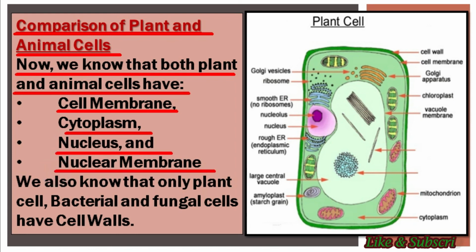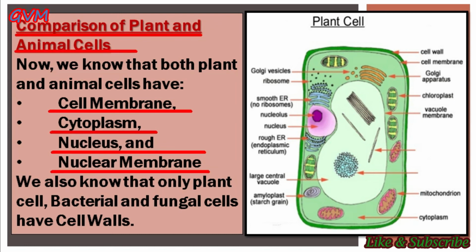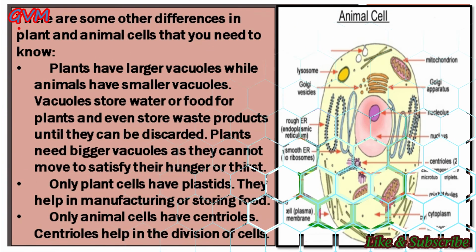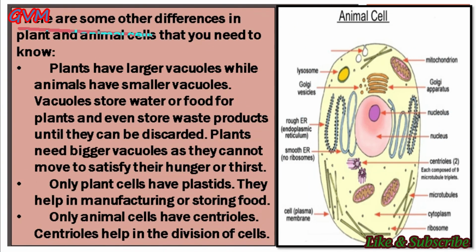Means these things are common in both kinds of cells, plant cells and animal cells. But we also know that only plant cells, bacterial and fungal cells have cell walls as compared to animal cells. Along with the cell wall, there are some other differences in plant and animal cells that are very necessary for all of you to understand.